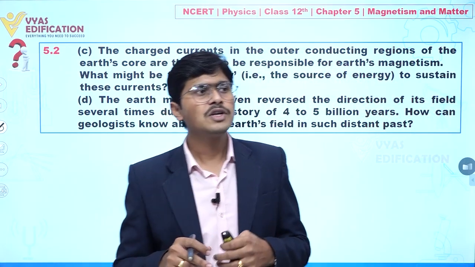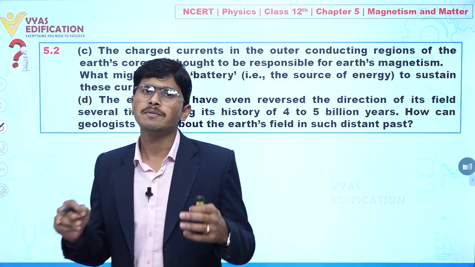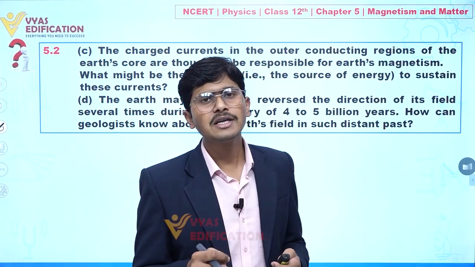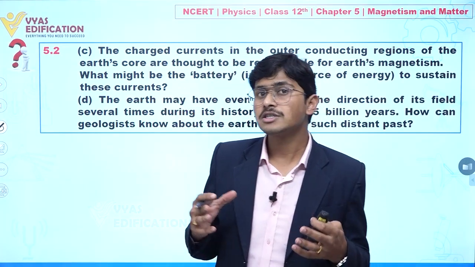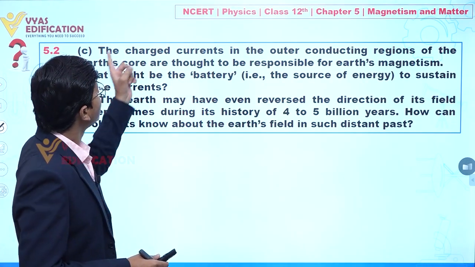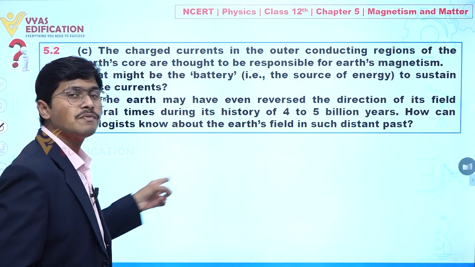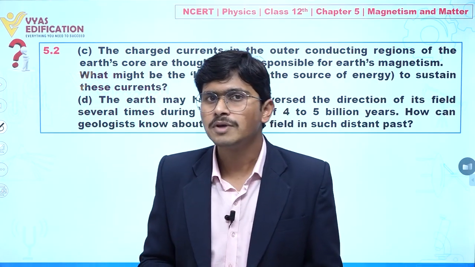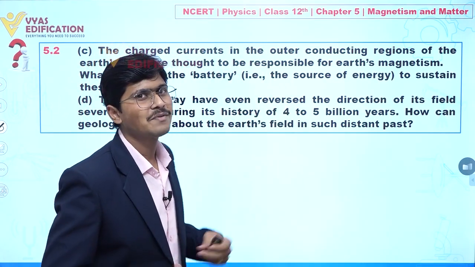Because in our earth we have so many minerals and natural substances, and there are some radioactive substances also, and these radioactive substances are forming charge current. So radioactivity is assumed to be the source of battery for this current.